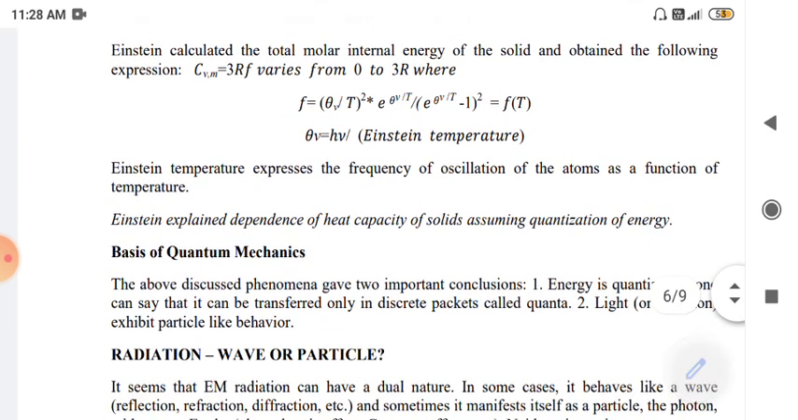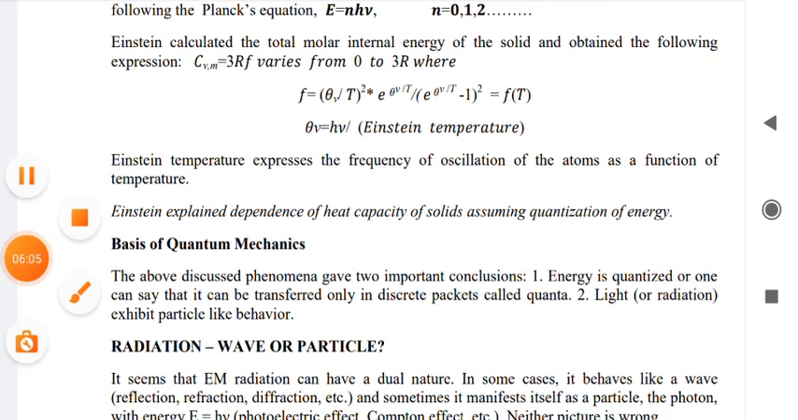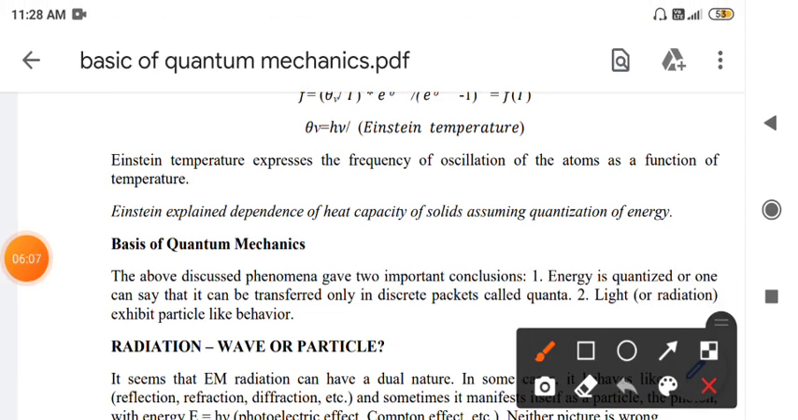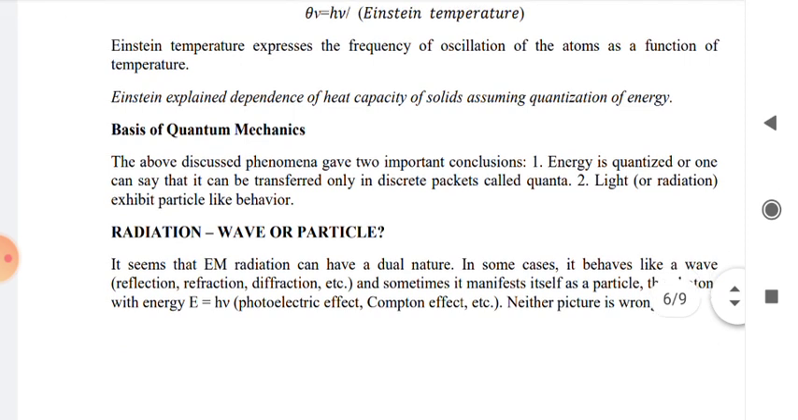So the Einstein temperature expresses the frequency of oscillation of the atom as a function of temperature. Einstein has explained this dependence of the heat capacities of solids, assuming the quantization of energy, using Planck's constant and Planck's quantization method.